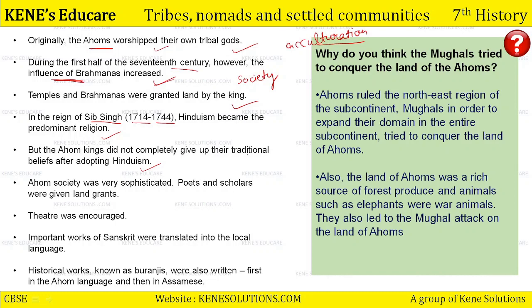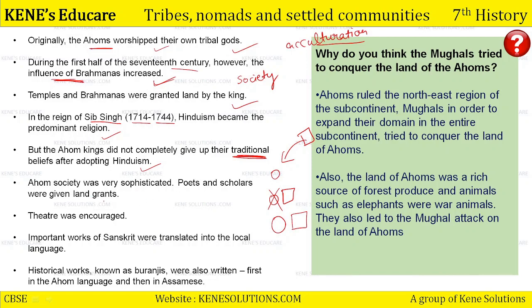No, they did not give up completely their traditional beliefs, they just adopted Hinduism. For example, if you are doing something and you just adopted something else also, so now it's a circle and a square as well. It's not that you have given up on your circle. You have your circle as well as the new square with you. Just like that. Ahom society was very sophisticated.